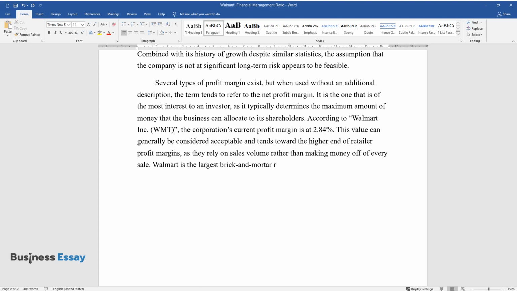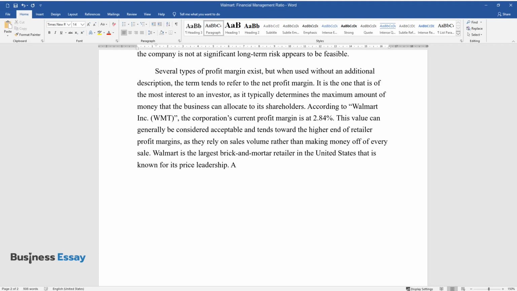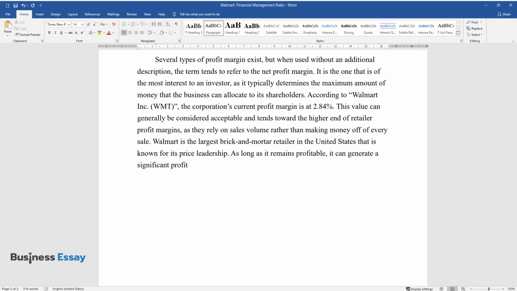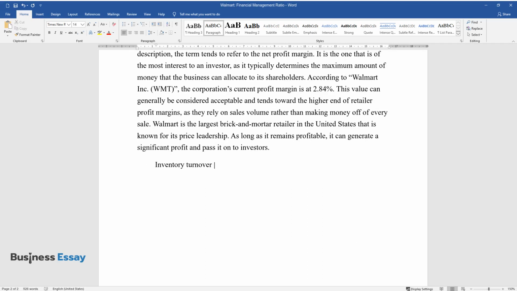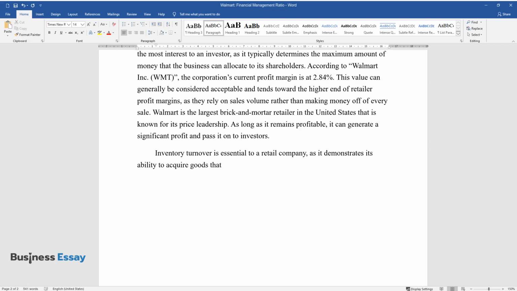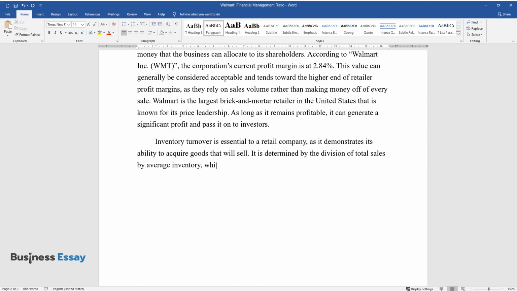Walmart is the largest brick-and-mortar retailer in the United States that is known for its price leadership. As long as it remains profitable, it can generate a significant profit and pass it on to investors. Inventory turnover is essential to a retail company, as it demonstrates its ability to acquire goods that will sell. It is determined by the division of total sales by average inventory, which is the middle value between stock at the beginning and end of the period.